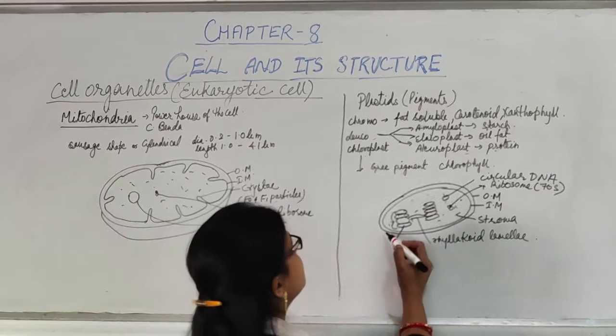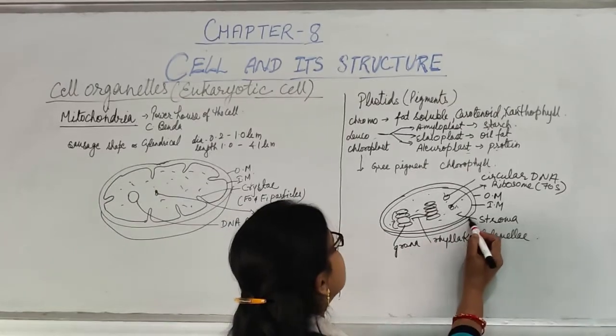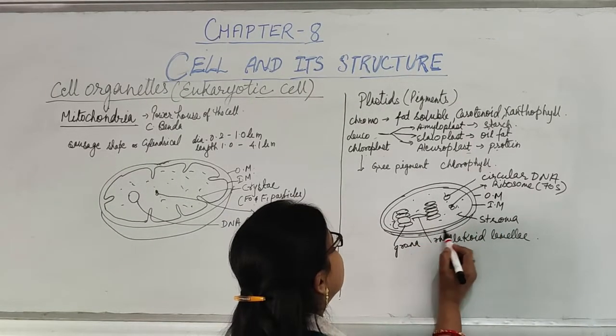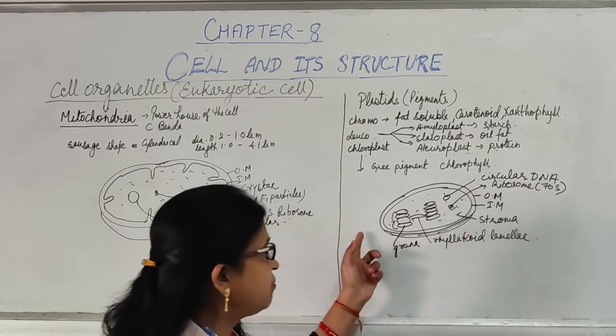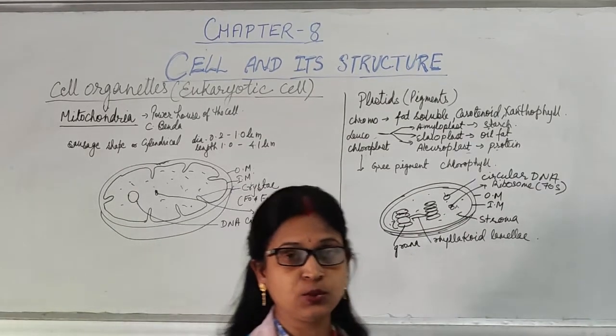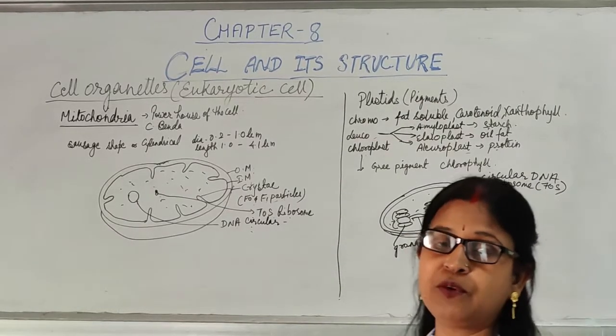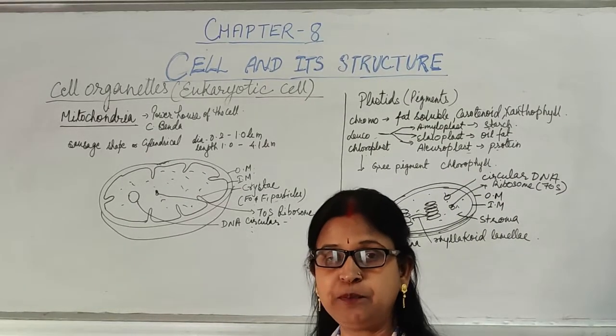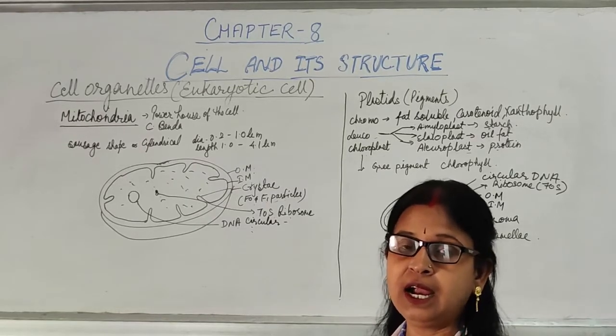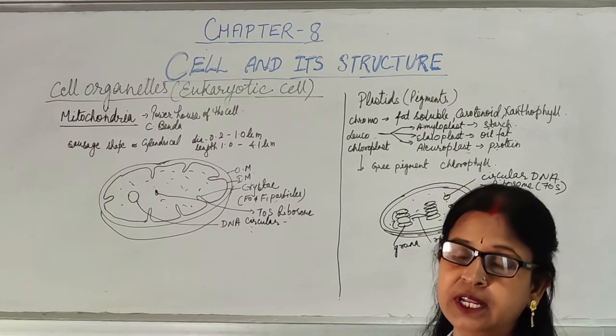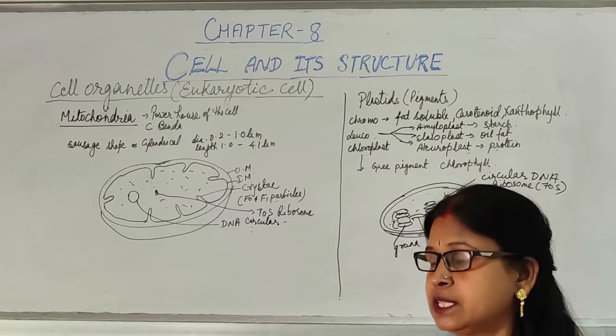So this is the structure of chloroplast, and the main function of chloroplast is to carry out the process of photosynthesis. It has different types of chlorophyll, chlorophyll A, B and others, which are involved in the process of photosynthesis.